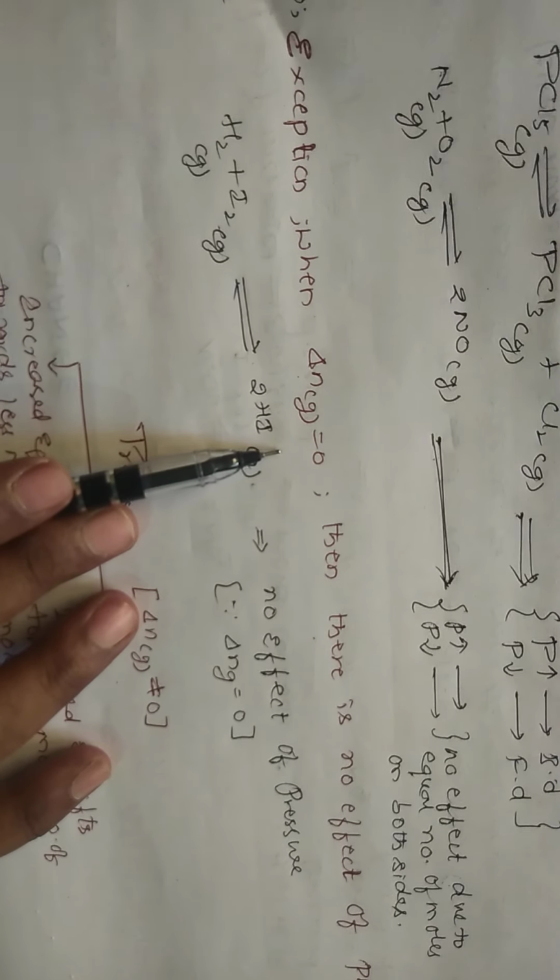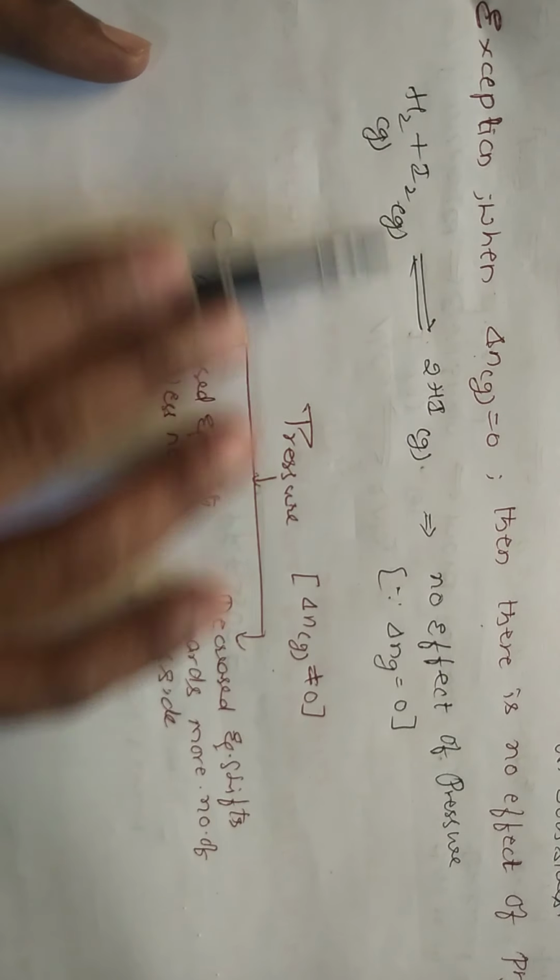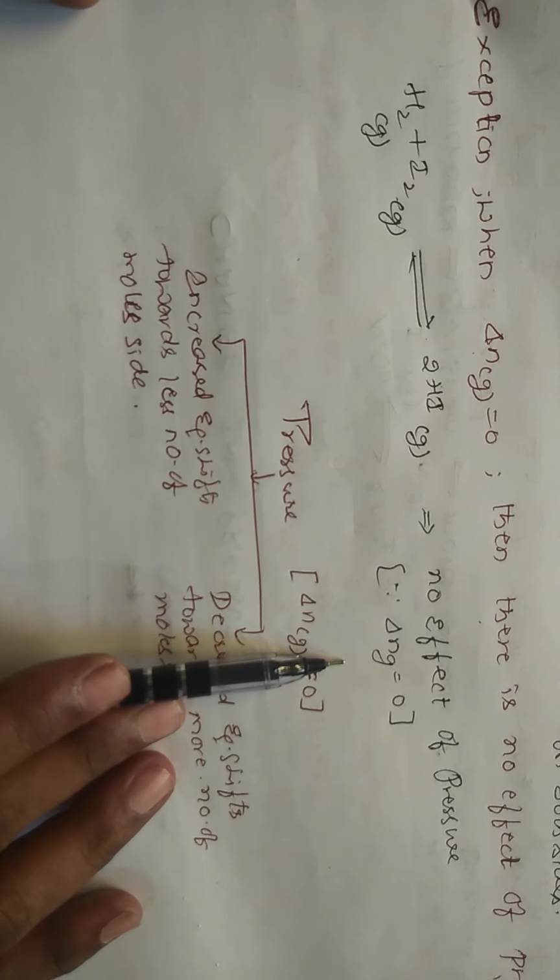With respect to pressure, if you increase it, delta N is 2 here and 2 here, so delta N is 0. Okay, there is no effect of pressure.